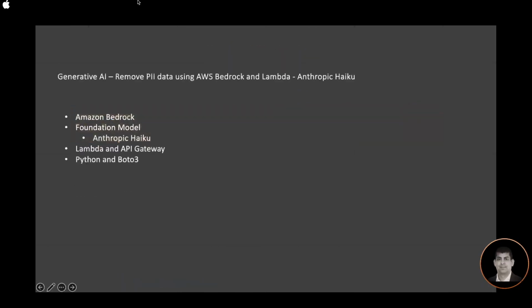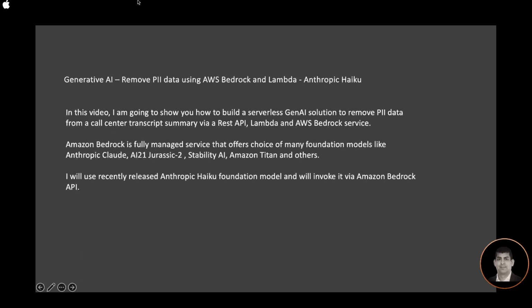In this video, I'm going to show you how to build a serverless generative AI solution to remove PII data from a call center transcript summary via a REST API, Lambda, and AWS Bedrock service. Amazon Bedrock is a fully managed service that offers a choice of many foundation models like Anthropic Claude, AI21 Jurassic 2, Stability AI, Amazon Titan, and others. I will use the recently released Anthropic Haiku foundation model and will invoke it via the Amazon Bedrock API.